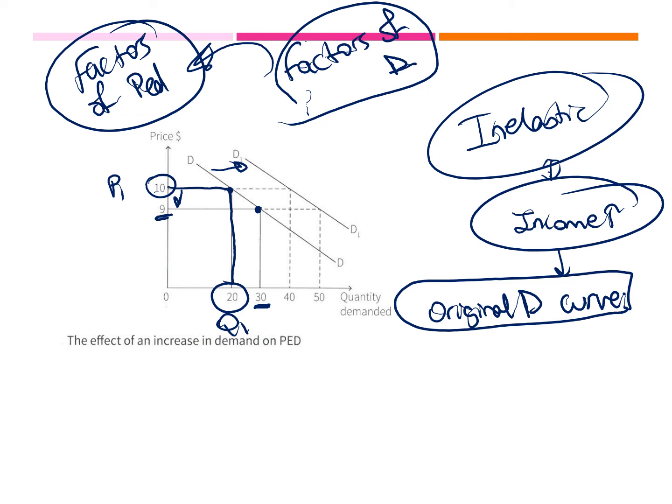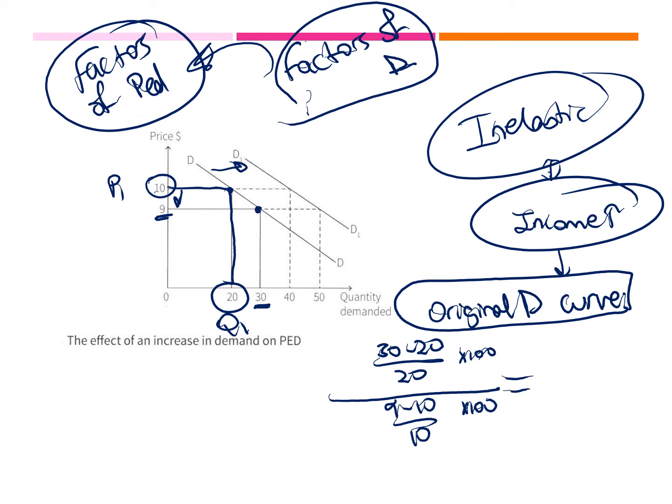It would be Q2 minus Q1, so 30 minus 20 over 20, all of it divided by 9 minus 10 over 10. This is times 100 and this is times 100. My answer would be, my PED would be equal to 5.